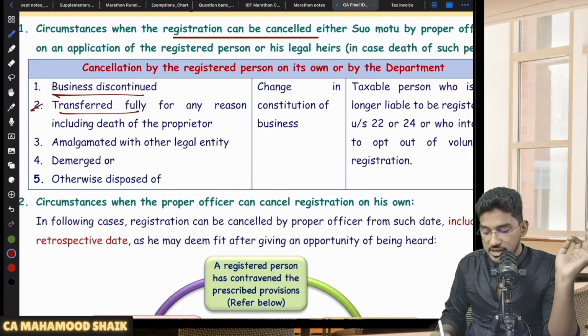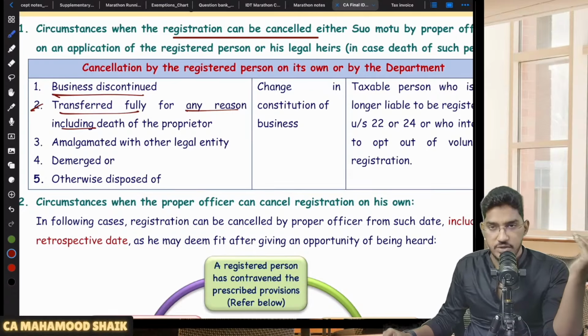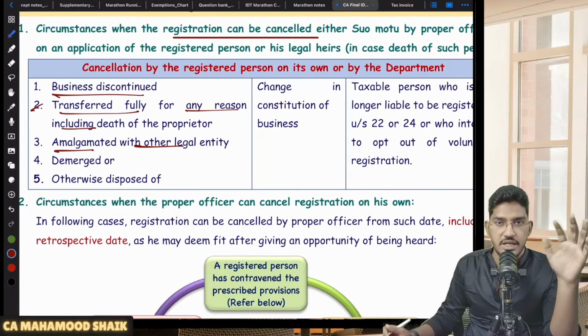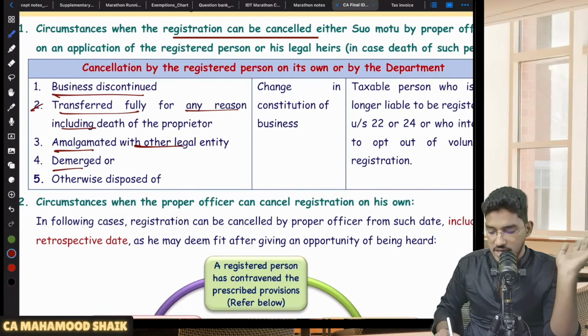Or that business is getting transferred fully for any reason, including the death of the proprietor. So you are transferring your business as a going concern to another person. Then also you can cancel your registration. Amalgamated with other legal entity. Amalgamation is happening. Then also this old entity will cancel its registration. New entity will get the registration. Or demerger is happening. Or any other manner of disposing it off.